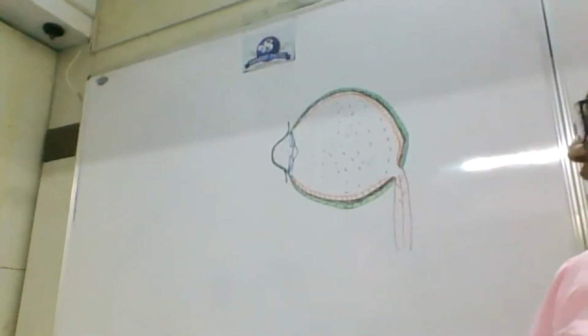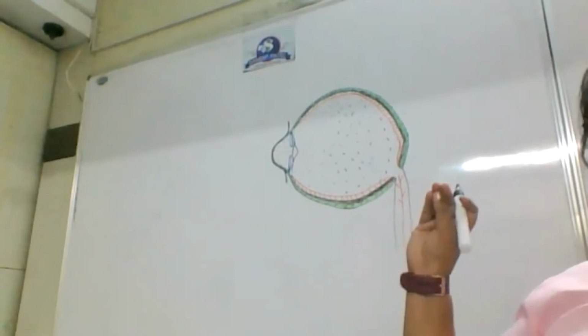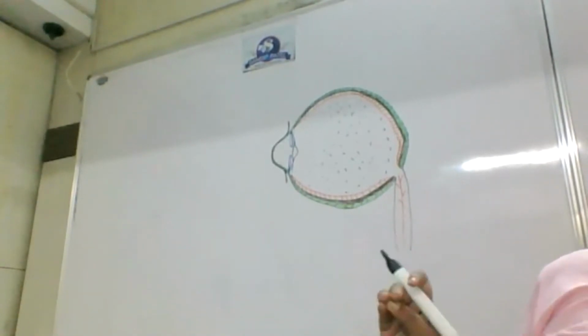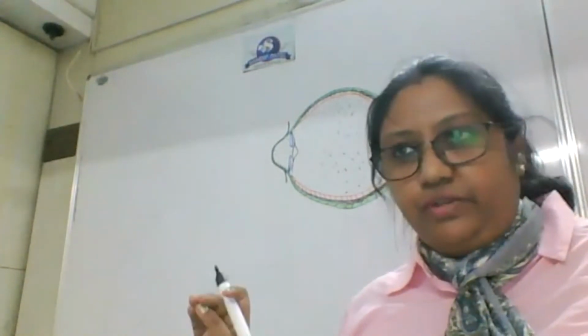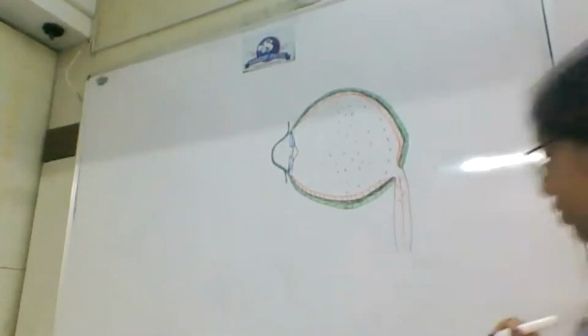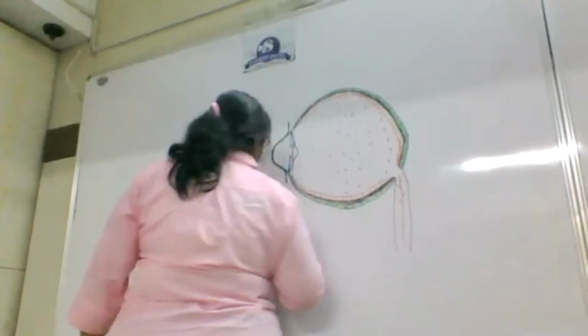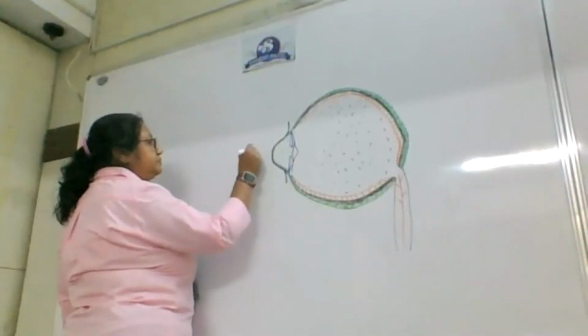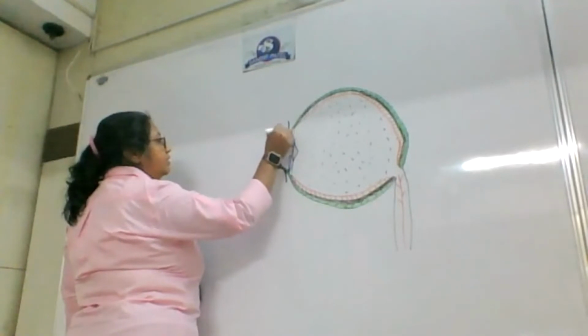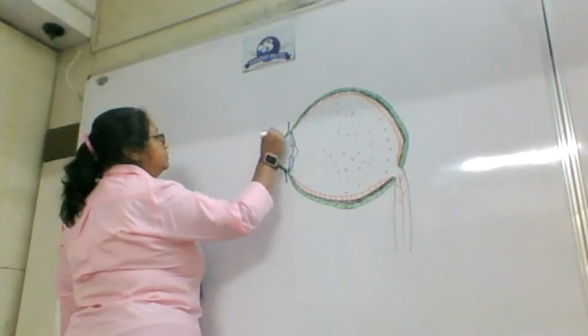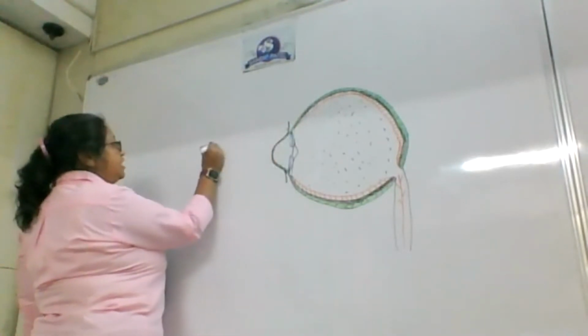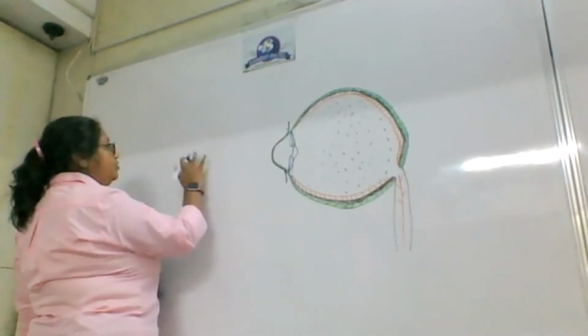So let us have a look at different parts of the eye, and I will first label them and then we will discuss them in detail. I want all of you to have a look at them. So this part is known as conjunctiva.